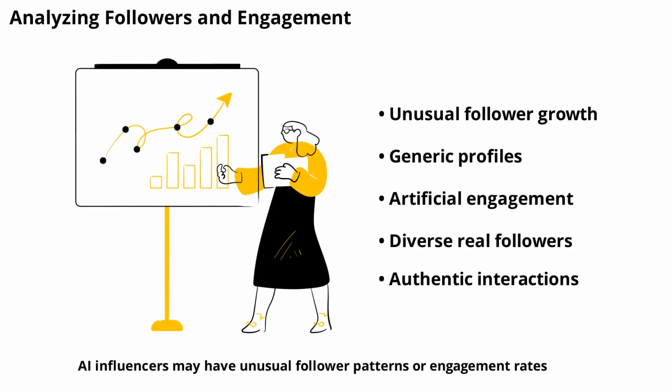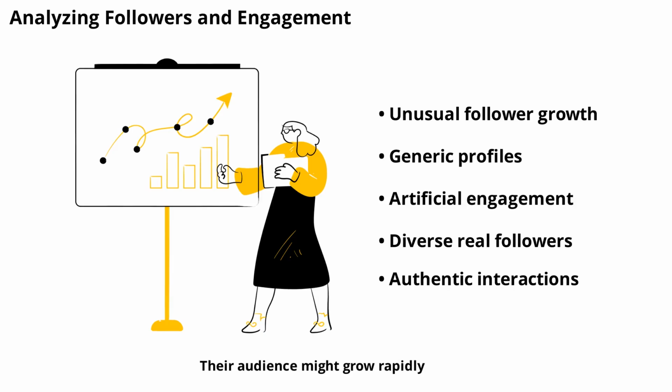AI influencers may have unusual follower patterns or engagement rates. Their audience might grow rapidly, with many generic profiles following them. Engagement can seem artificially high or low, depending on the algorithms used. Real influencers build relationships over time, with diverse followers and authentic interactions. If you notice strange engagement metrics, it's worth investigating further.